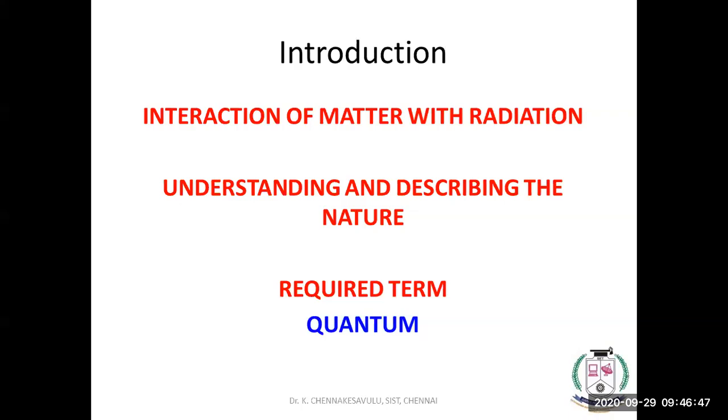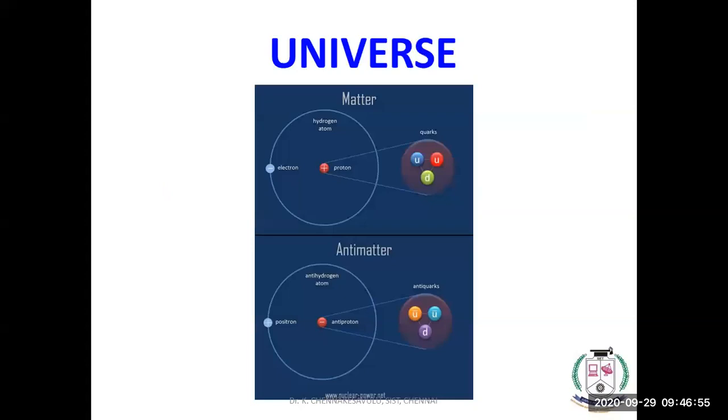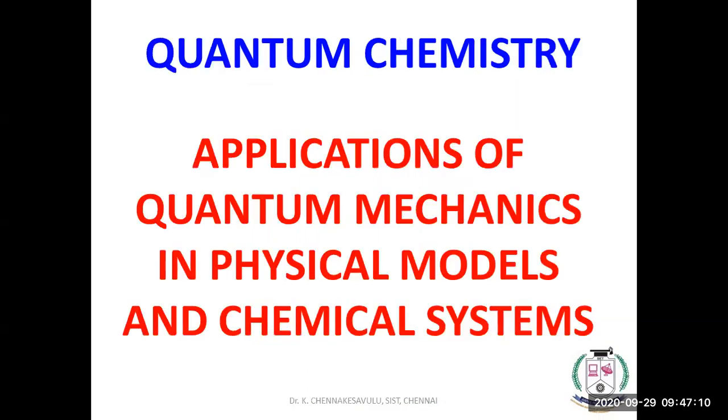If you want to understand or describe nature, we need a word, that is quantum first. That is the introduction to the word quantum. The universe is having matter and antimatter. If both things combine, there will be an explosion. That is how the Big Bang theory is explained based on this.